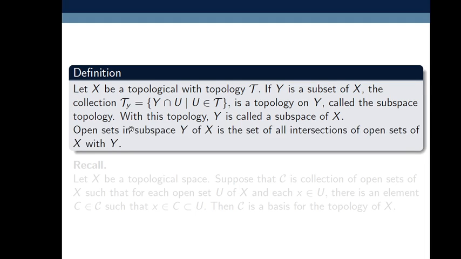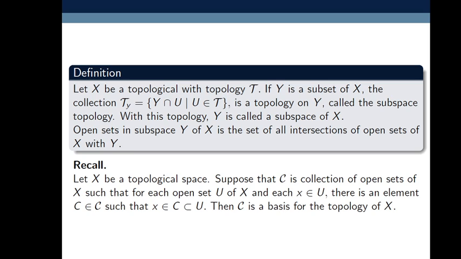So next new thing: open sets in the subspace Y consist of the set of all intersections of open sets of X with Y. Means if we take any open set from X and take its intersection with Y, then whatever the resultant quantity comes, that must be open set in subspace Y. So remember this result. This is a very useful result. Open sets in the subspace Y consist of set of all intersections of open sets of X with Y.